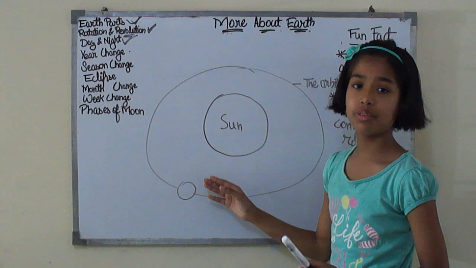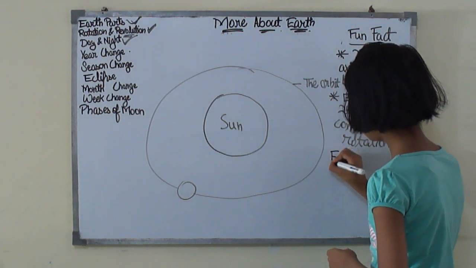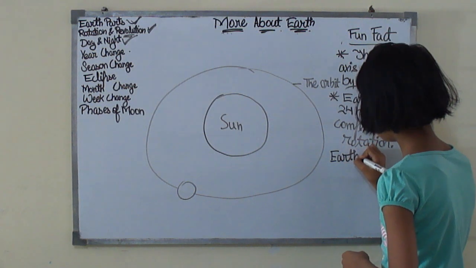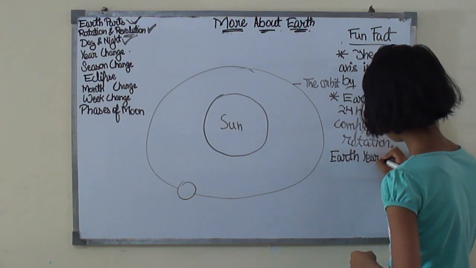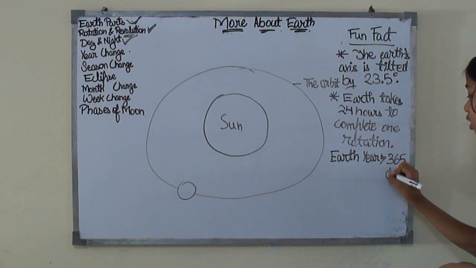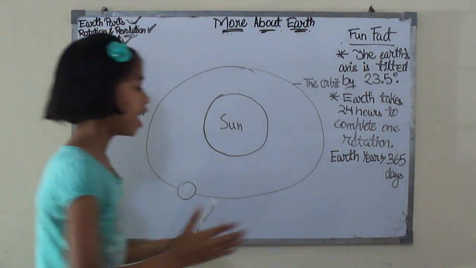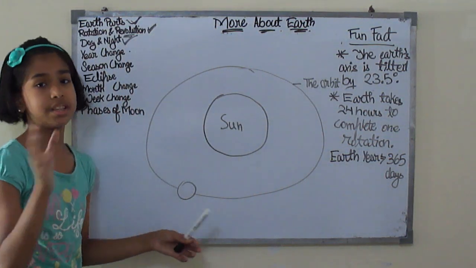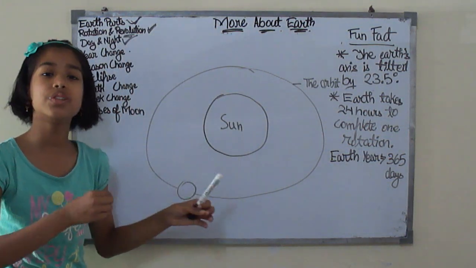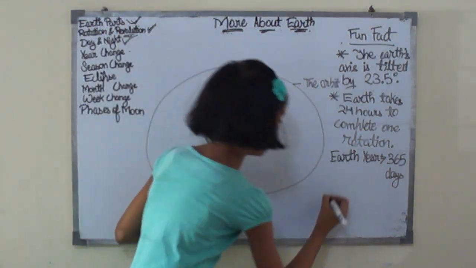Our year is equal to 365 days. That means Earth's year is equal to 365 days. But take the example of Mercury. Mercury's year is equal to 88 days only.